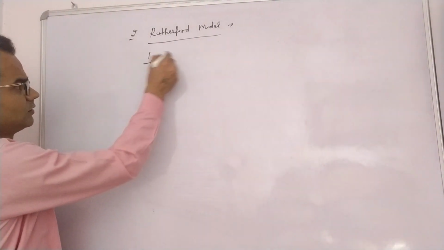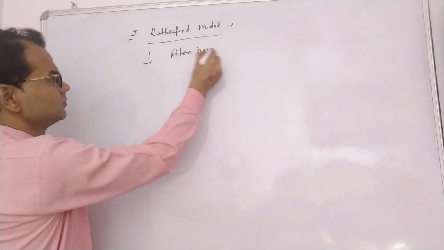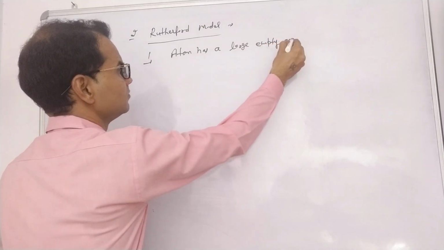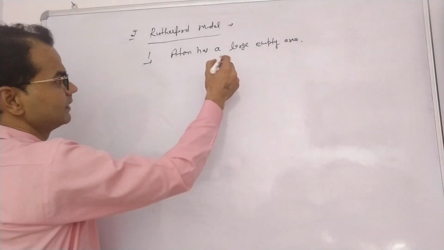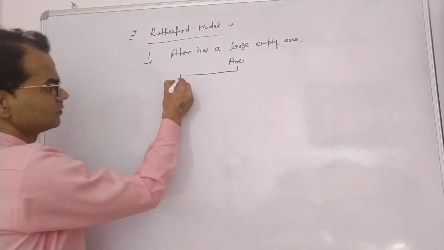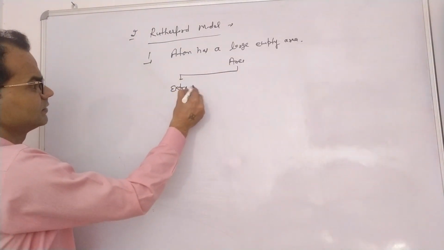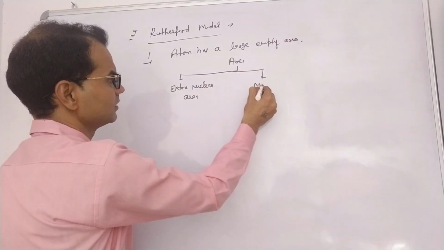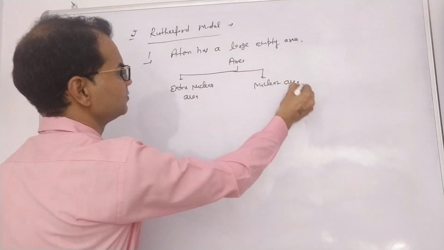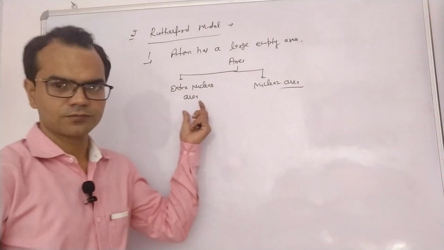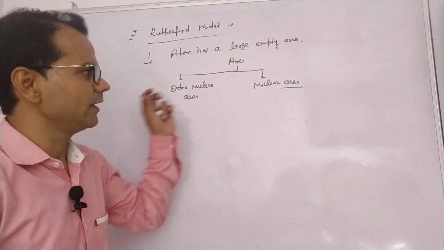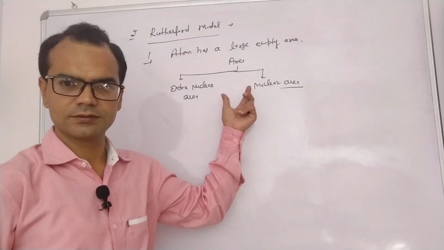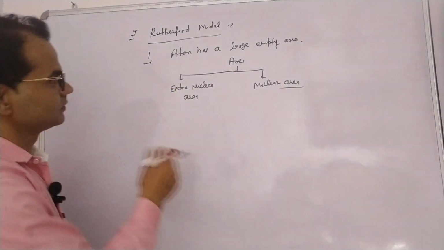First, the atom has a large empty area, and he divided the area into two parts: extranuclear area and nuclear area. Extranuclear area is where no particles are present, and nuclear area is where positive charge is present. This was the first conclusion.